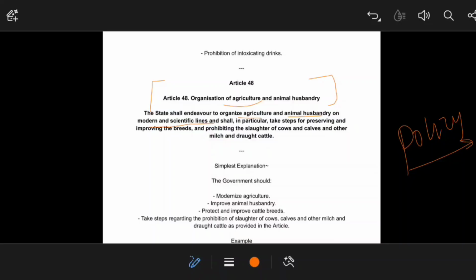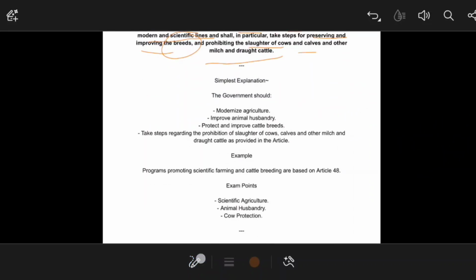Okay, and to improve technology in the field of agriculture, in the field of science, and in the field of animal husbandry as well. And the state will take steps for preserving and improving the breeds, and also it is the duty of the state to prohibit slaughter of cows and calves and other milch and draught cattle. Okay, so it is the duty of the state. Now the simplest explanation: the government should modernize agriculture, improve animal husbandry, and also protect and improve cattle breeds. Apart from this, they also need to take necessary steps to prohibit the slaughter of cows, calves, or other milch and draught cattle as well.